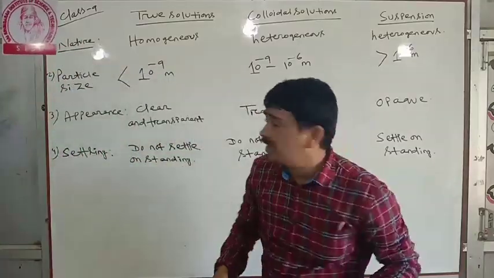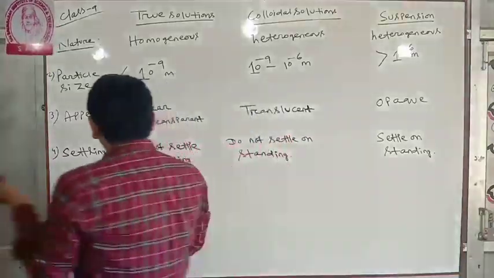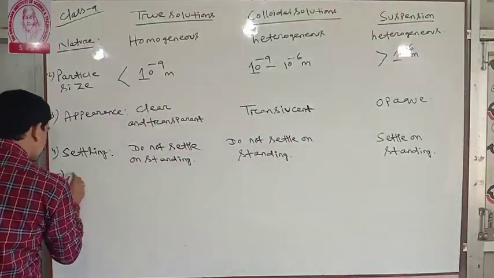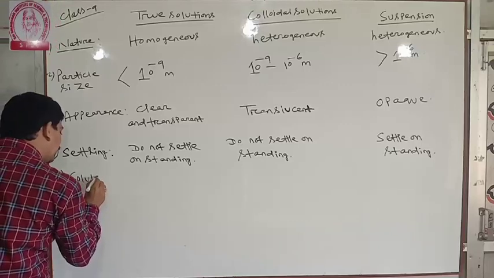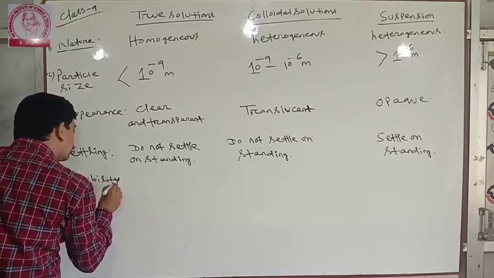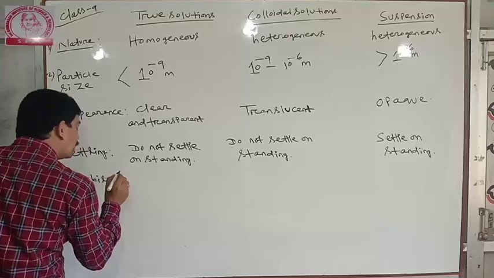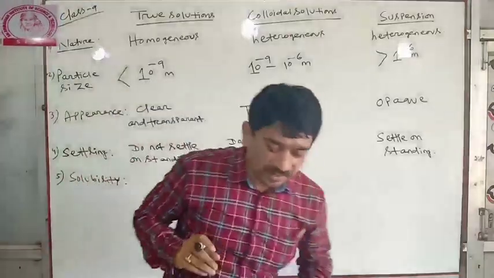Next, solubility, our fifth point. What do you mean by solubility?